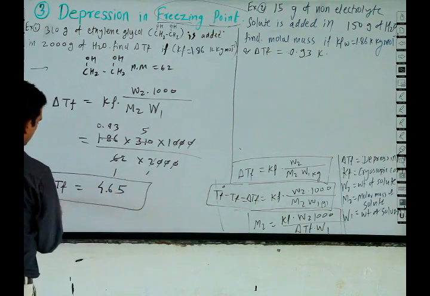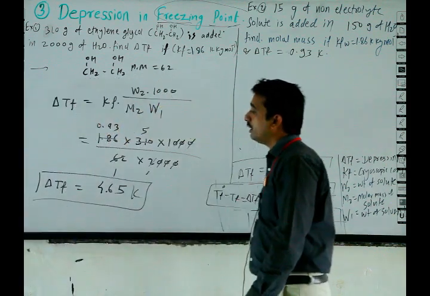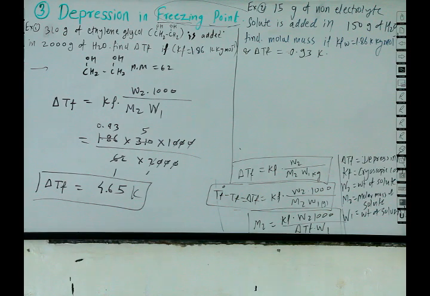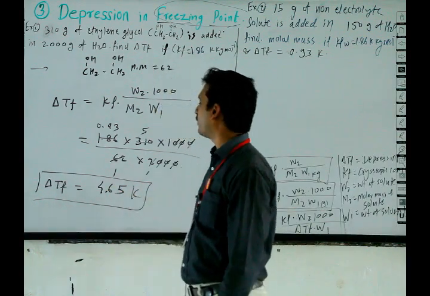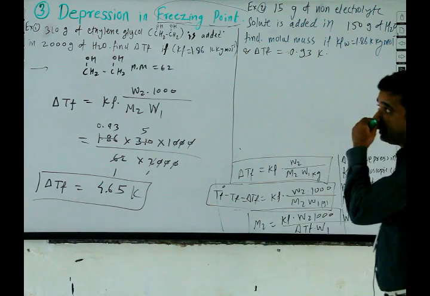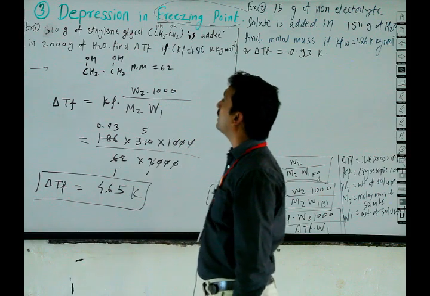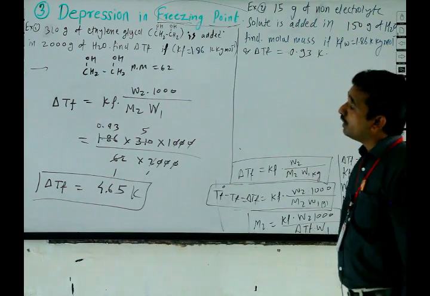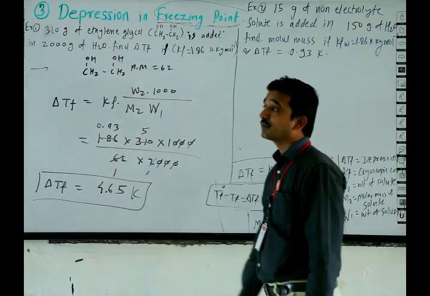Here the difference in freezing point, delta Tf, is 4.65 Kelvin if we add 310 gram of ethylene glycol in 2000 gram of water.